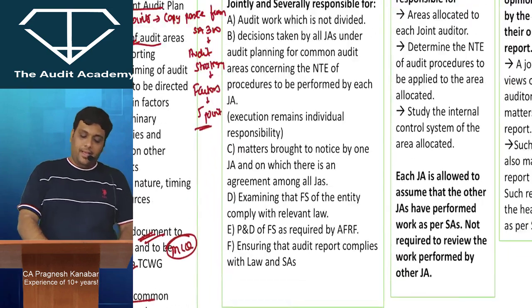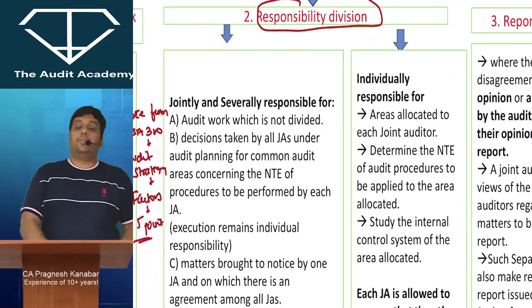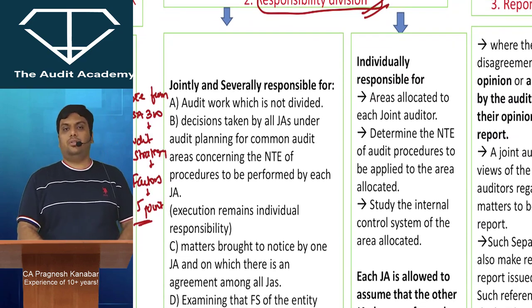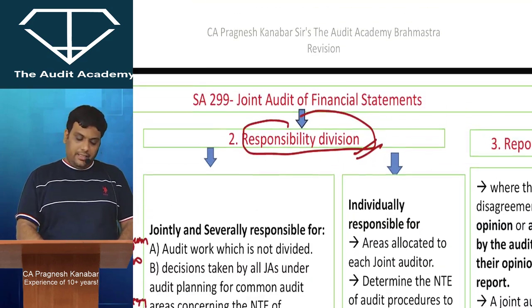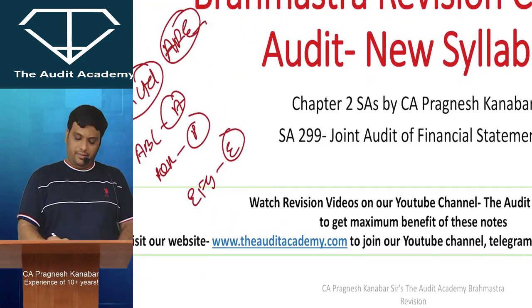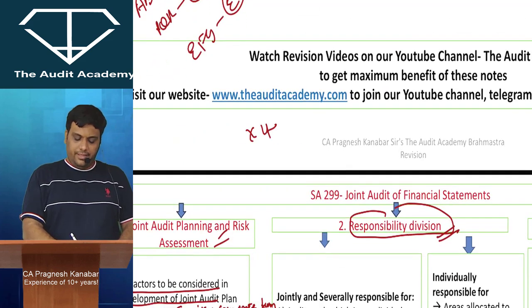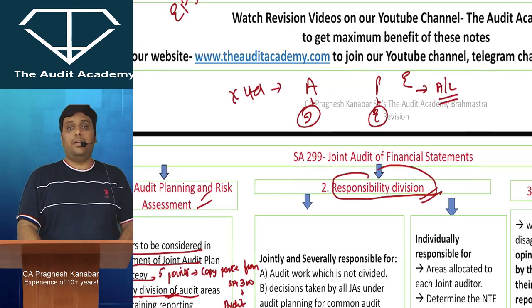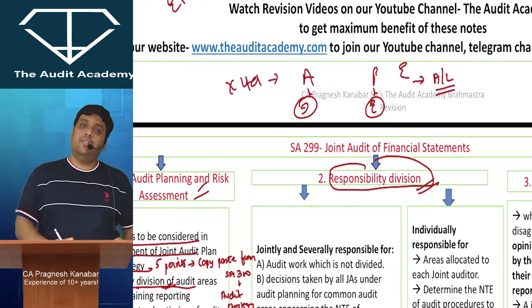All right. Now everyone over here. Responsibility division. Please focus over here. Let us say that this X Limited is being audited by this A, P and E. So X Limited is being audited by A, P and E. Let us say A is going to conduct audit of income, P is going to conduct audit of expense, and E is going to conduct audit of asset and liability. Now the areas have been divided.